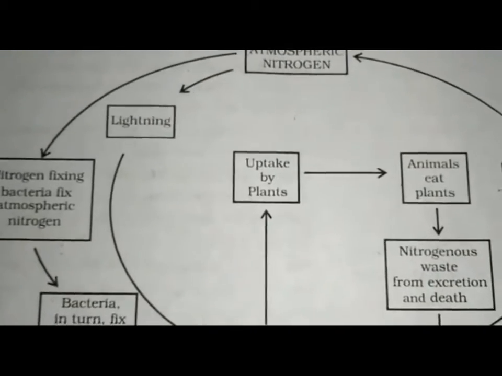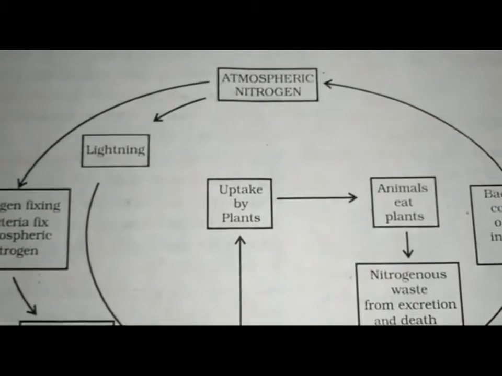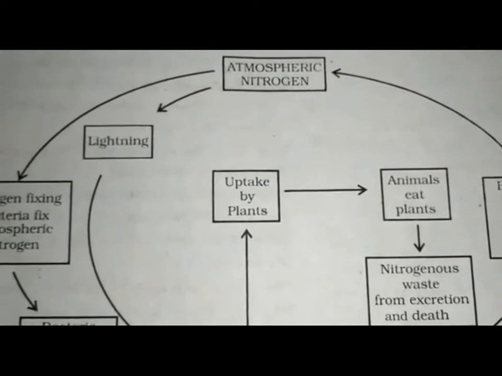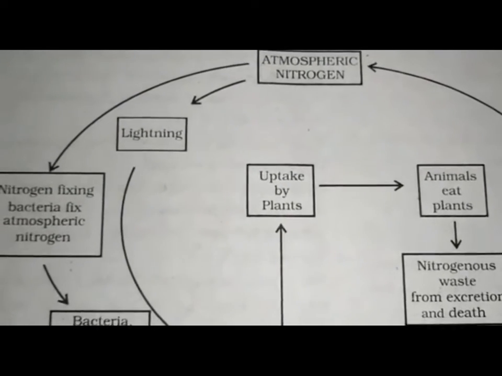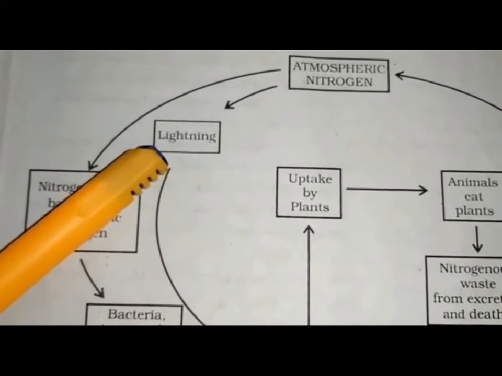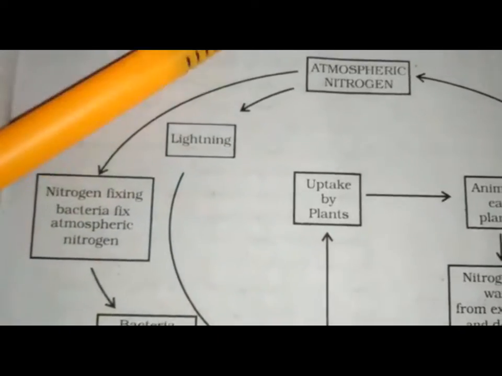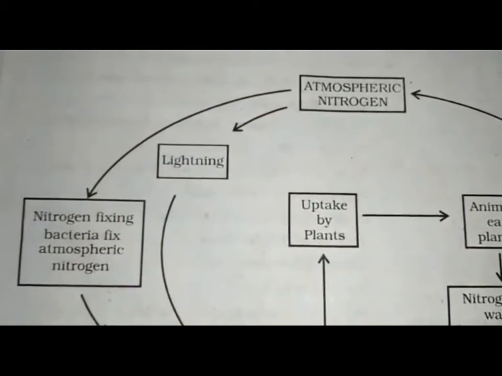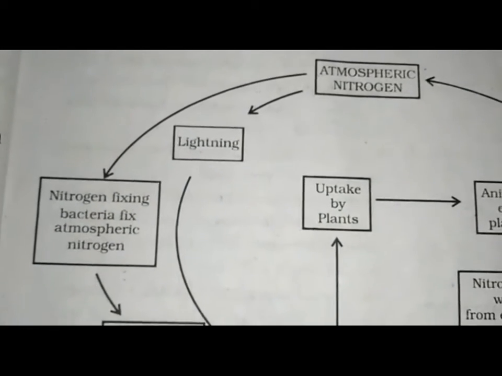We know the atmosphere contains nitrogen gas. The nitrogen fixing bacteria, blue green algae, and lightning in the sky fix the nitrogen gas from the atmosphere and convert it into compounds of nitrogen which go into the soil.